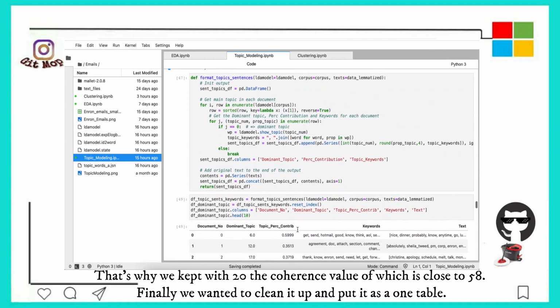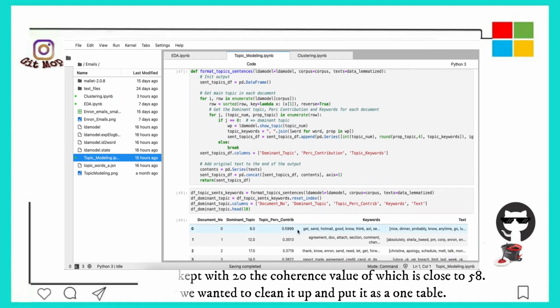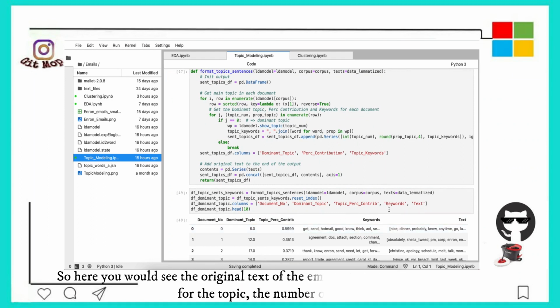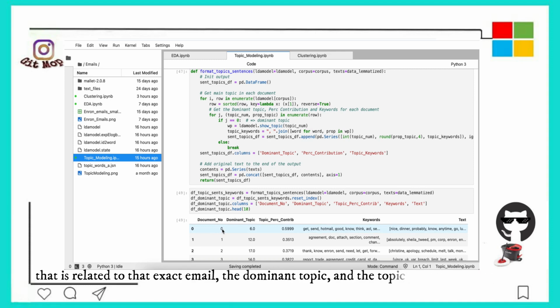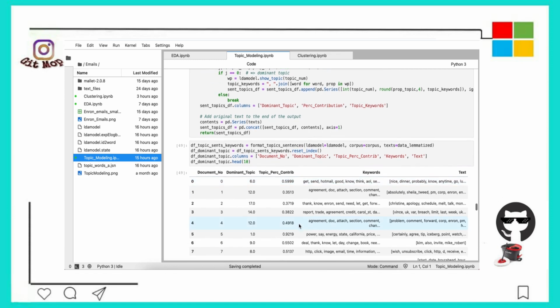And finally, we wanted to clean it up and put it into one table. Here you would see the original text of the email, keywords, and then the generated keywords for the topic, the number of the document that is related to that exact email, the dominant topic, and the topic percent contribution.